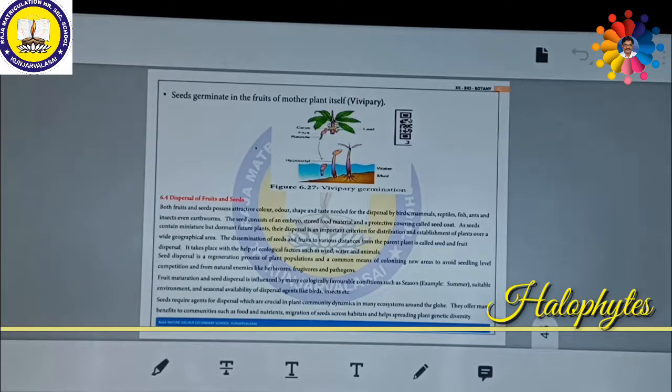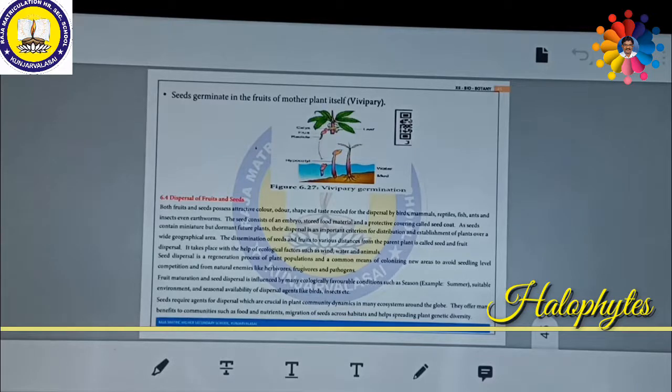And finally, we are concluding with dispersal of fruits and seeds. Both fruits and seeds possess attractive color, odor, which means smell, shapes and taste, needed for dispersal by birds, mammals, reptiles, fish, ants, insects, even human beings, or sometimes even earthworms as well. A seed consists of an embryo, stored food material like endosperm, and a protective covering called seed coat. These might all be present, then only can they survive.